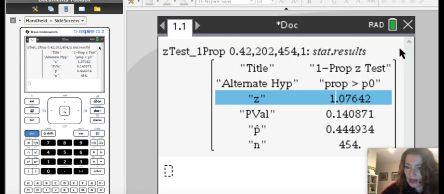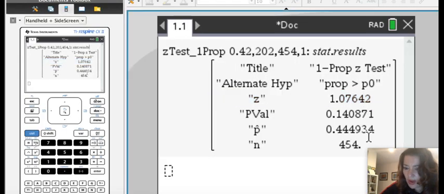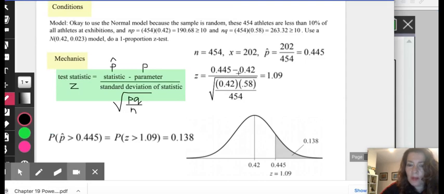Now, if you look at your calculator, it gave you a little bit more accurate of a P hat, but you can round to 0.445, which is what we have over here. Minus our claim, which is our parameter, 0.42, all over the standard deviation of the statistic. So 0.42 times 0.58 over 454, and we get a Z-score of 1.09.